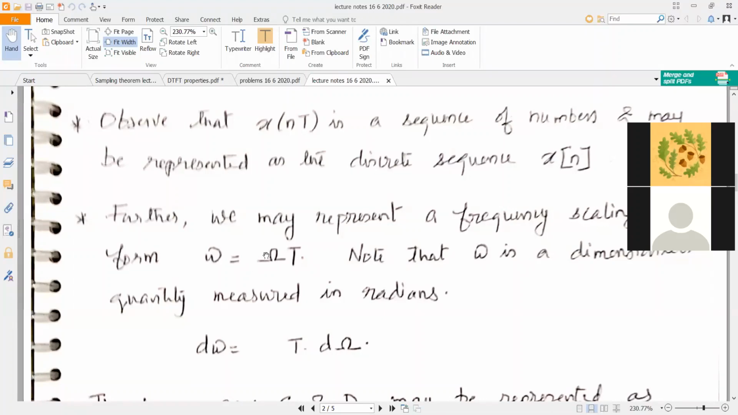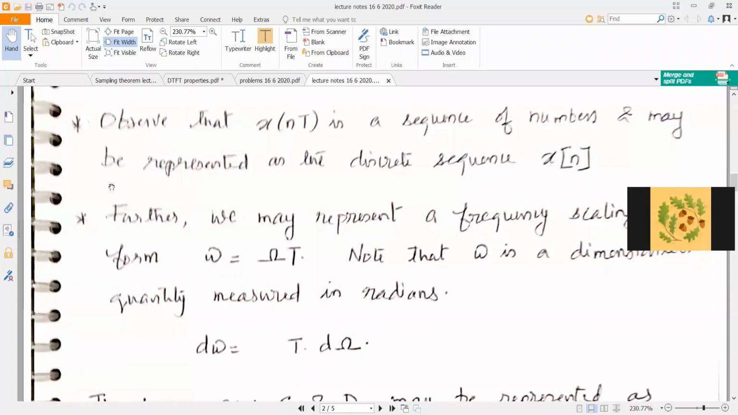This is the first time that we are using this representation. So we will use a frequency domain scaling of the form small omega is equal to capital omega into T, where T is the sampling interval, that is, the interval between the samples.